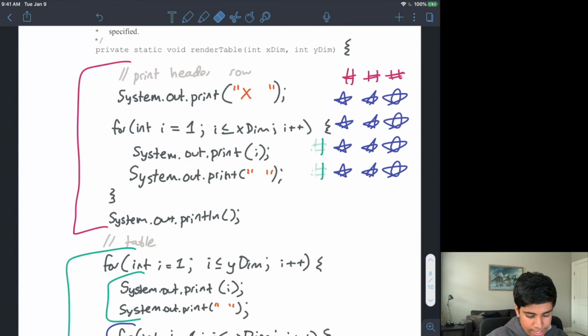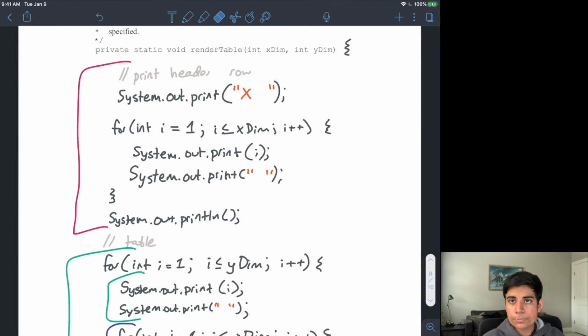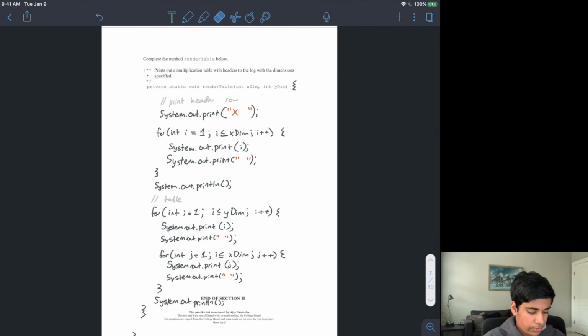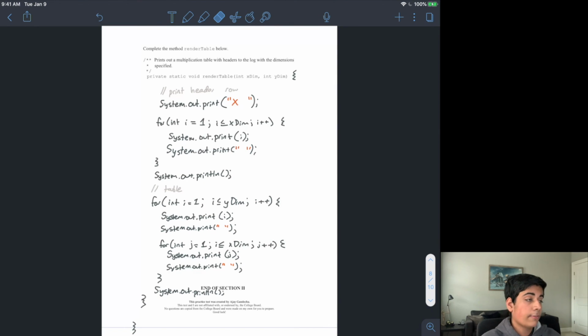So again, this particular prompt to solve using code is a little bit more difficult. In fact, it's probably a little bit more difficult than what you'd see on the AP exam, but this is definitely very, very helpful to understand loops.